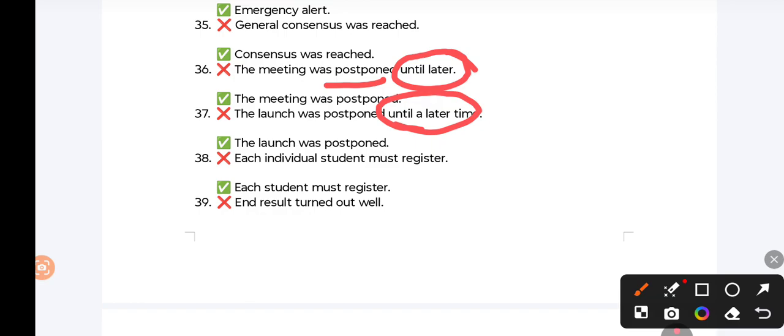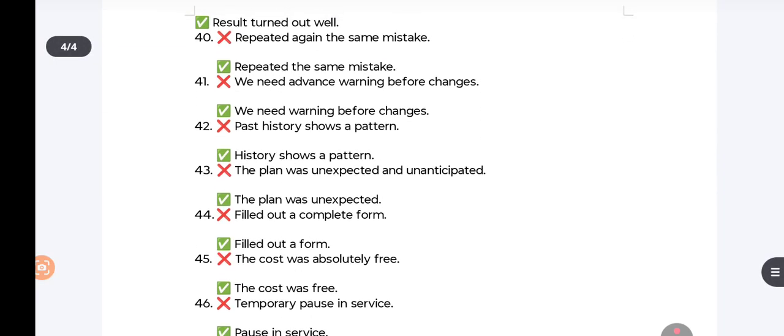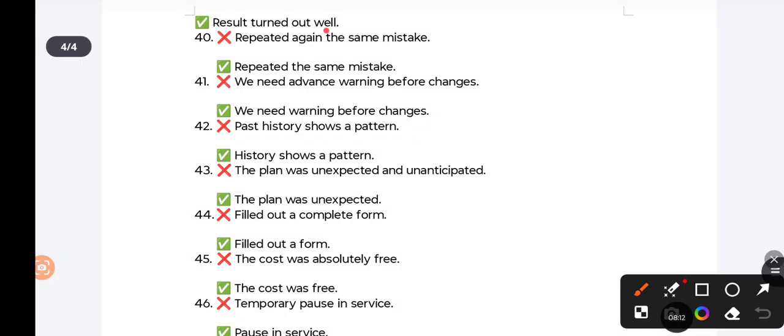"Each individual must register." Each is individual. So "each student must register." "End result turned out well." Result is always end. So the use of the word "end" is superfluous. "Repeated again the same mistake." When we repeat something, we are doing it again. So here the use of the word "again" is superfluous.